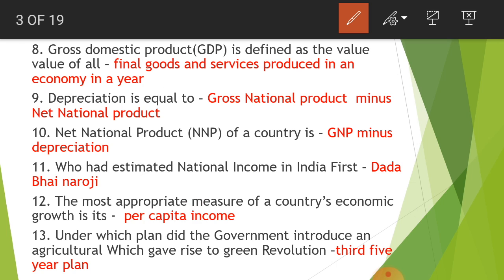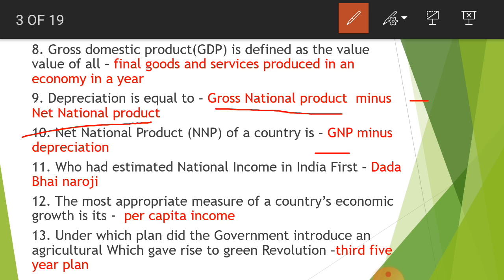Next, depreciation is equal to gross national product minus net national product. Next, the net national product of a country is GNP, that is gross national product, minus depreciation. Who had estimated national income in India first? He is Dadabhai Naoroji. The most appropriate measure of a country's economic growth is its per capita income.